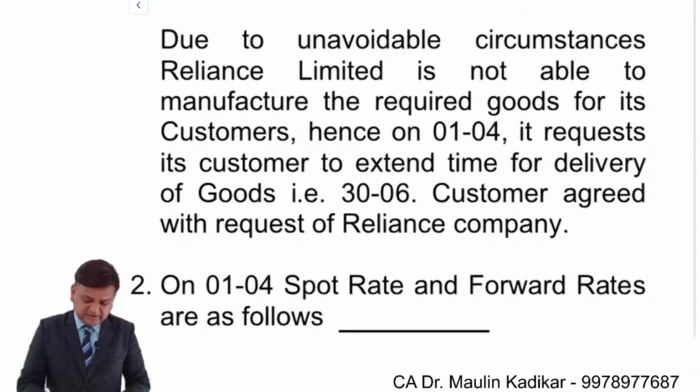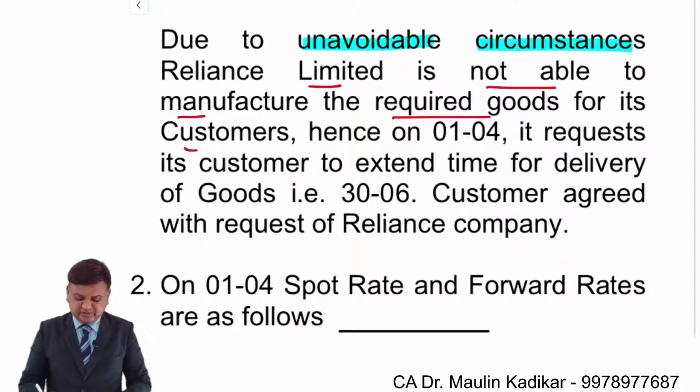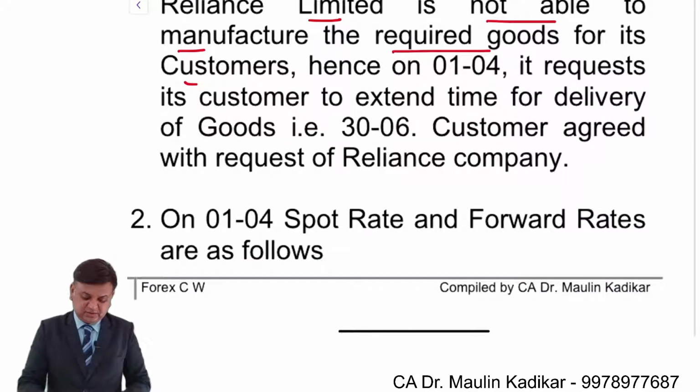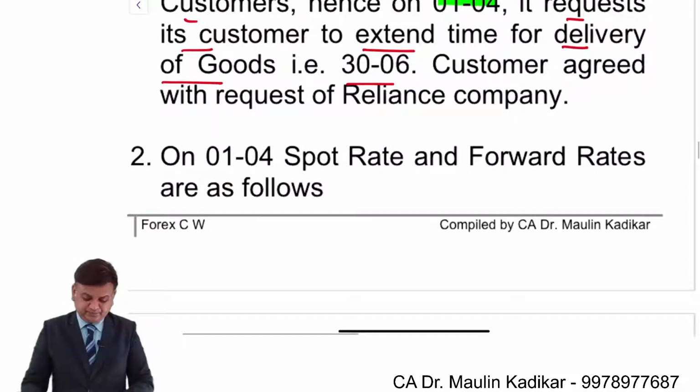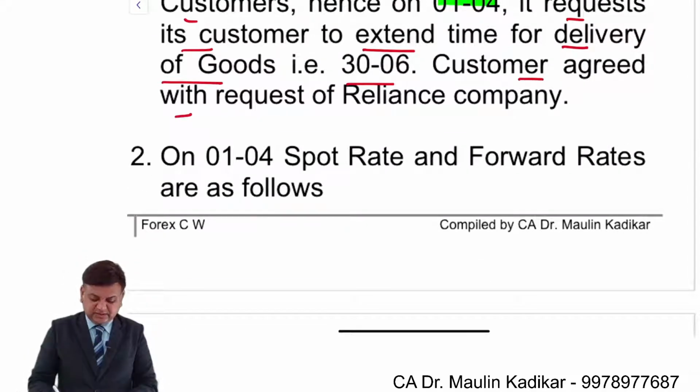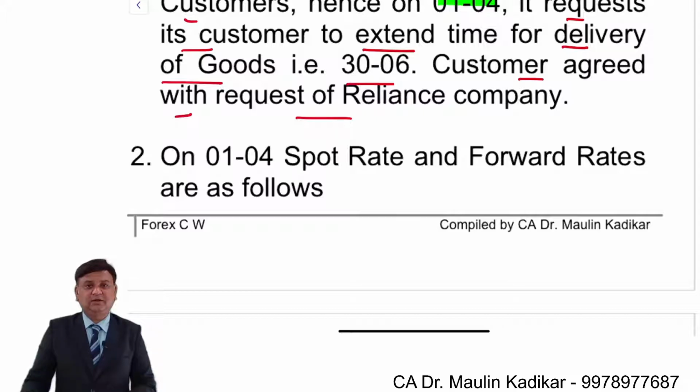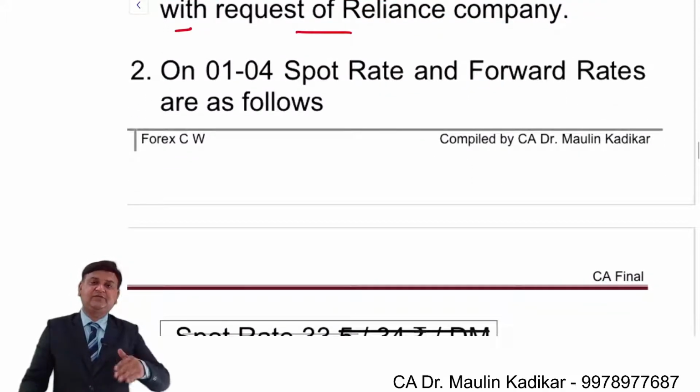Due to unavoidable circumstances, Reliance Limited is not able to manufacture the required goods for its customers. Hence, on April 1st, it requests its customer to extend time of delivery of the goods till 30th of June. Customer agreed with the request of the Reliance company. So now, instead of receiving the payment on 31st of May, you will receive the payment on 30th of June since there is an extension of the delivery of the goods.